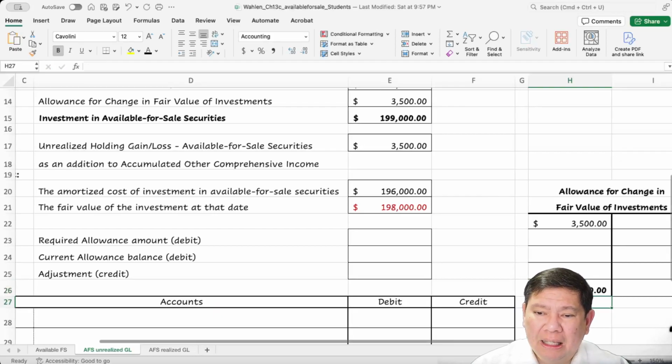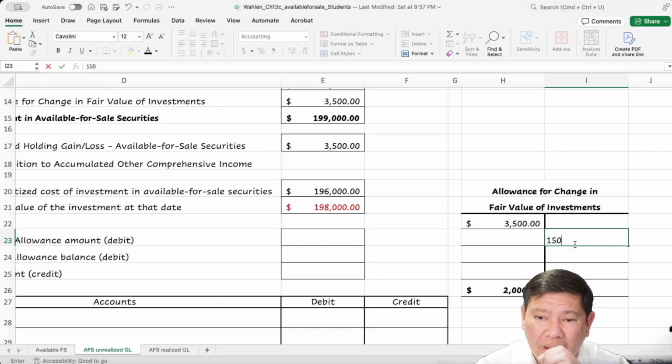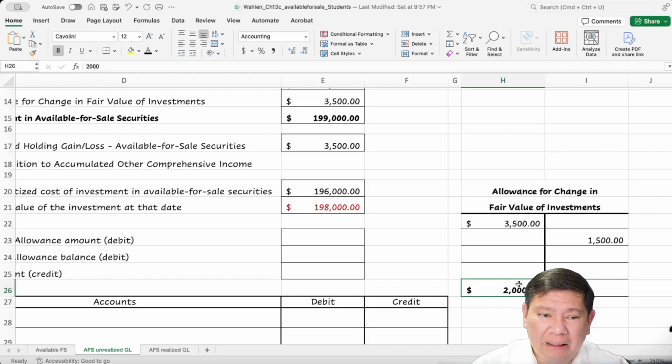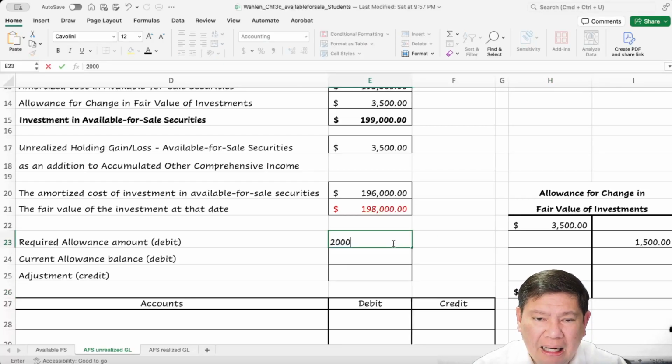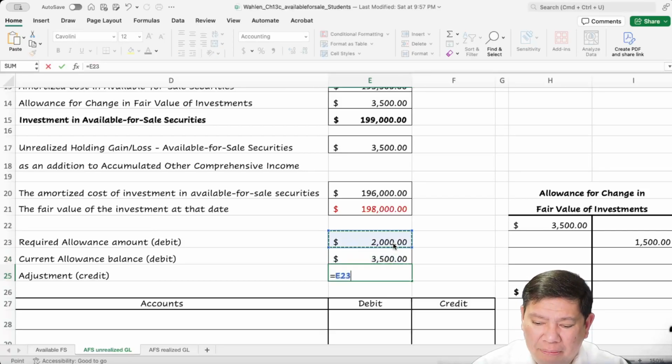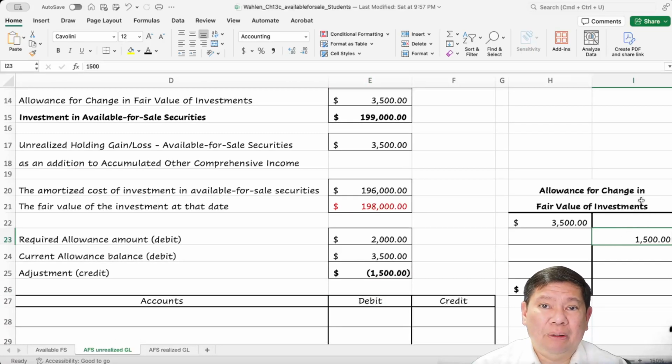And how do we get $2,000? Well, we have to reduce it by $1,500 in order to make it $2,000. Okay, so the required allowance is only $2,000. Right now we have 3,500. So that means we have to reduce it by $1,500. Here, we put it on the opposite side.